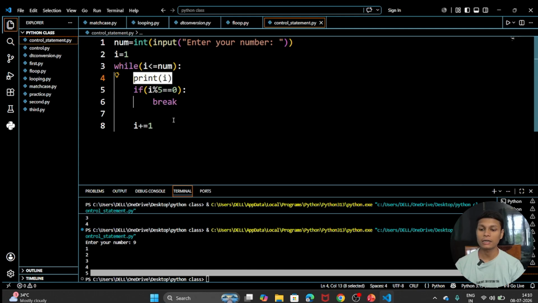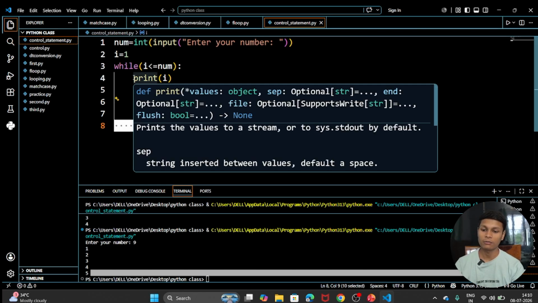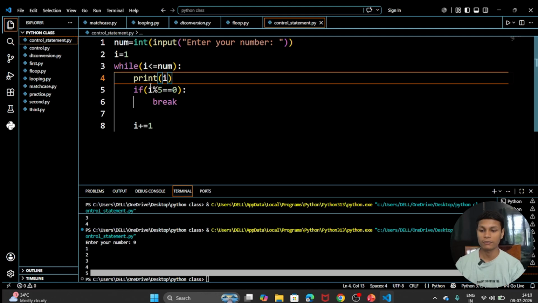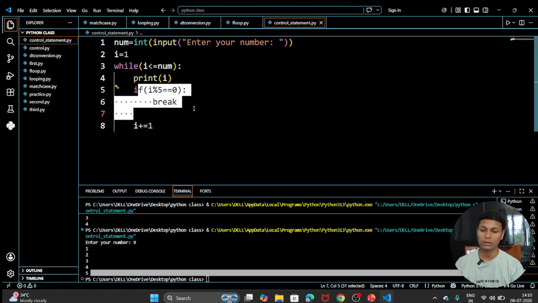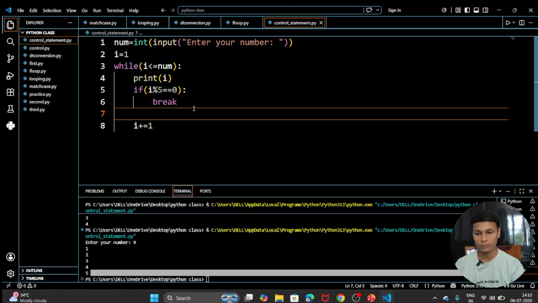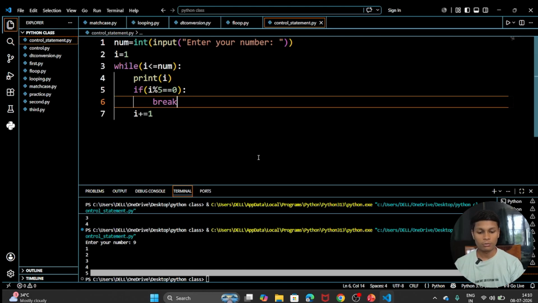If I write it after the if statement, the break will be applied here, and anything after that will not work, because the loop ended here. Here, after printing the 5, our loop ends. So this is the type of thing you have to understand.